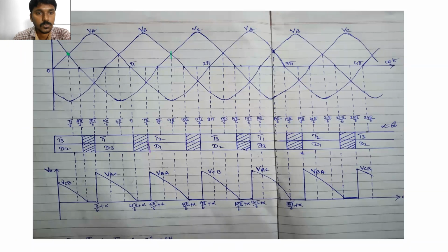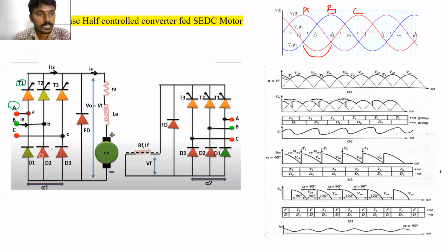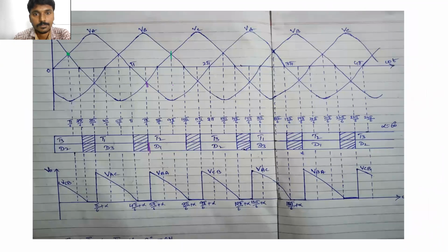When phase A voltage is more negative, at this point, D1 is turned on. Next, D2 is connected to the phase B voltage. So when the phase B voltage is more negative than the other two phases, then D2 is turned on. Where is it more negative? More negative at this point.